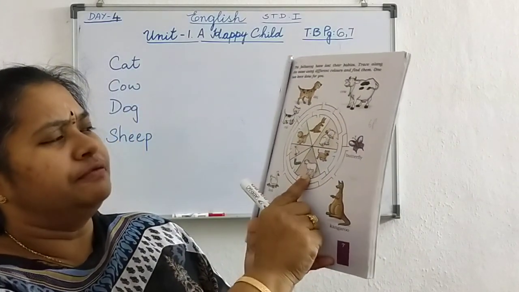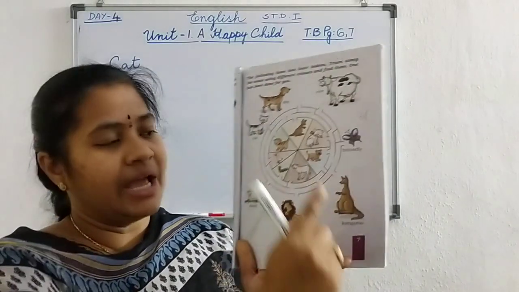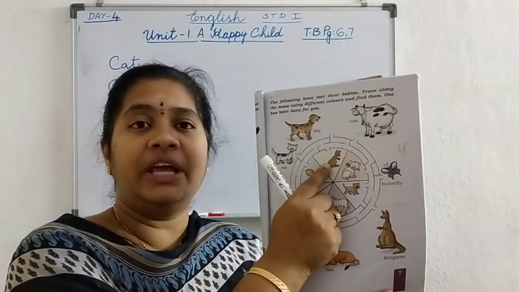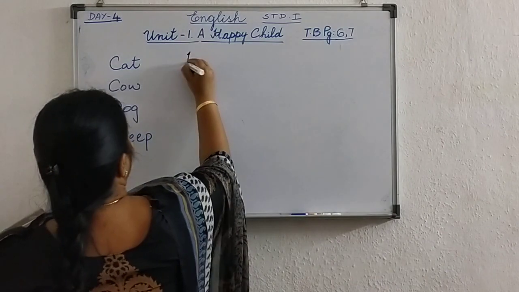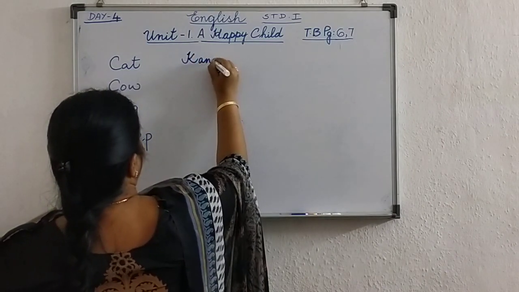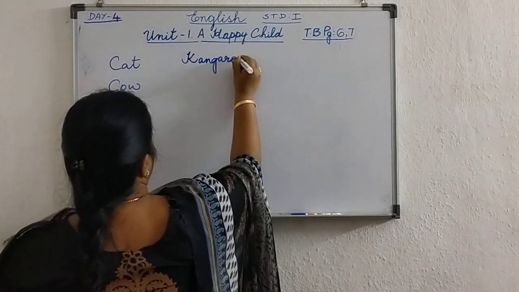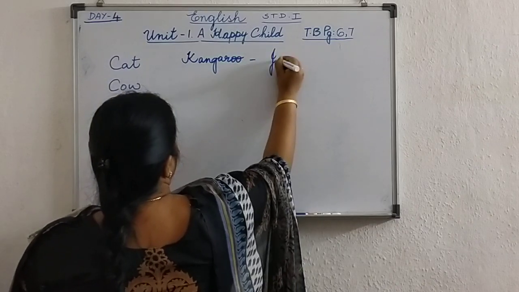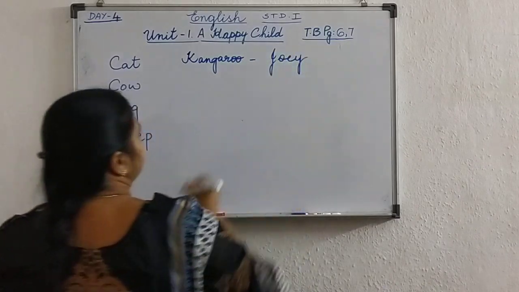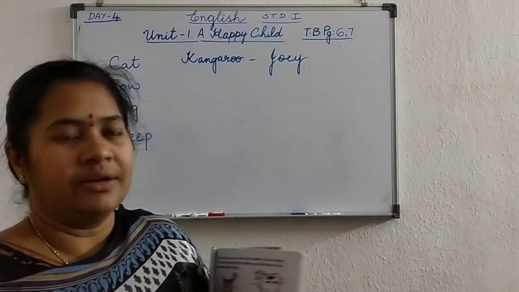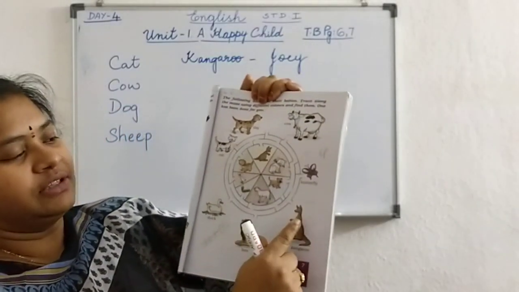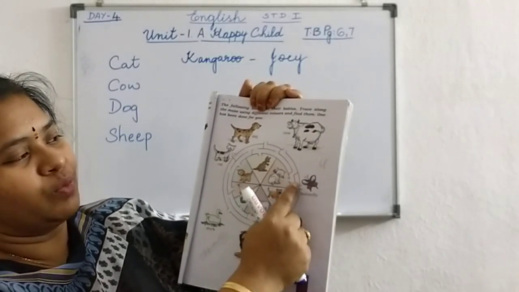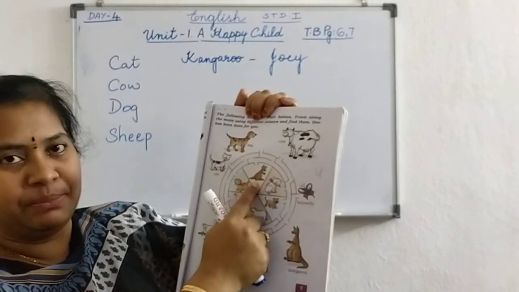Now here see the kangaroo baby. What is the kangaroo baby name? Do you know? What is the kangaroo baby name? Joey. Okay. So you have to find the kangaroo baby. Take one color and find the way to its baby.